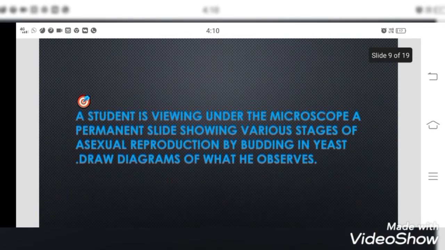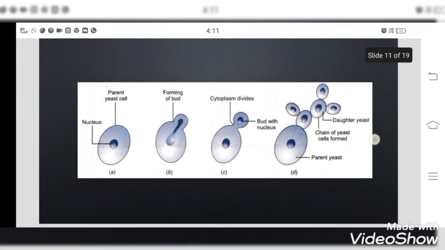And next question. A student is viewing under the microscope a permanent slide showing various stages of asexual reproduction by budding in yeast. Draw diagrams of what he observed. Again, another question in the same year, 2018. First, they asked you the binary fission in amoeba, and then they are asking you the budding in yeast. Okay, here we go with the answer. They didn't ask you to write anything regarding this. They need only the schematic diagram of the budding.